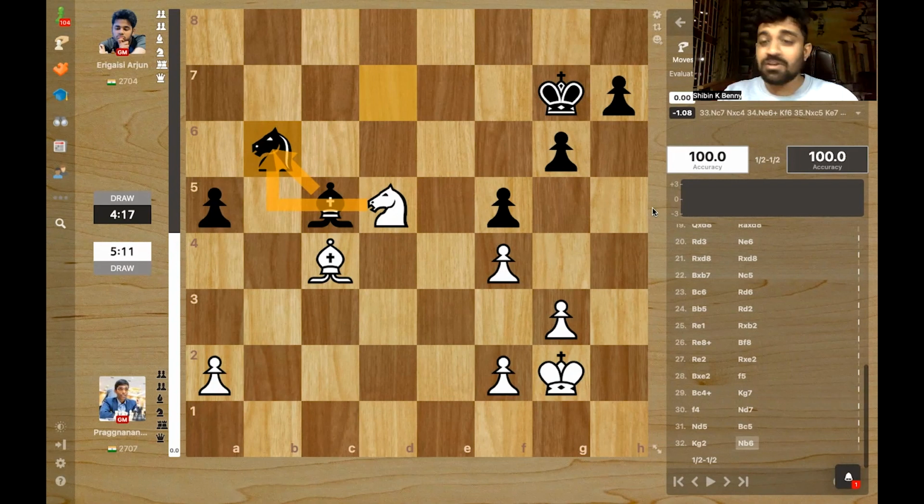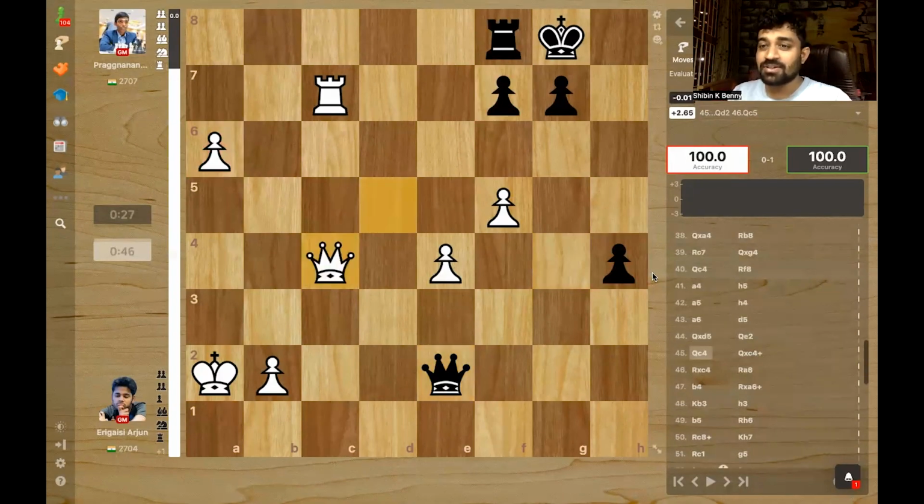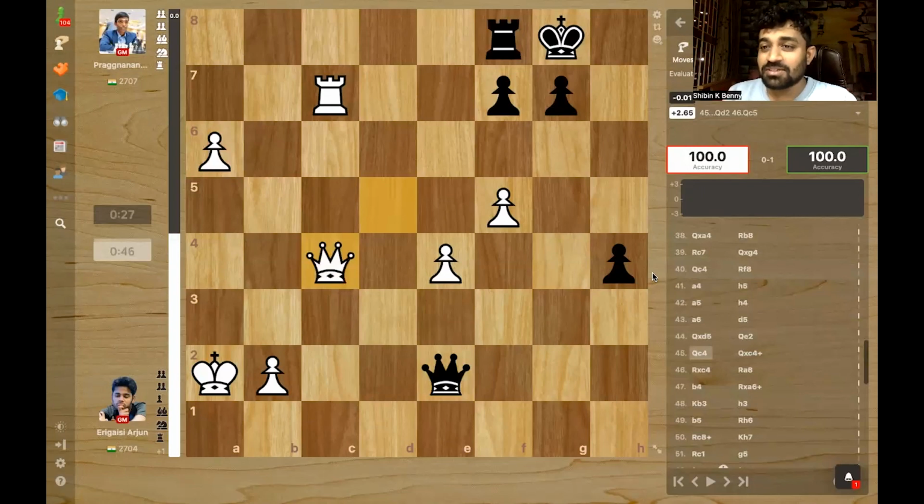2-2. And then we come to the 10 plus 10 rapid portion. In the first 10 plus 10 game, Arjun is basically up a pawn. And here, Arjun has a very nice a-pawn that's going very fast forward. And f7 is under slight pressure. But Pragg also has a nice passed pawn. So here Arjun plays queen c4, throwing away all the advantage.